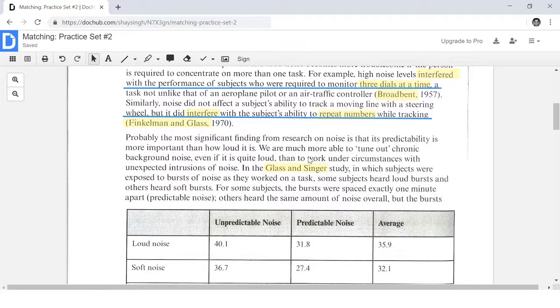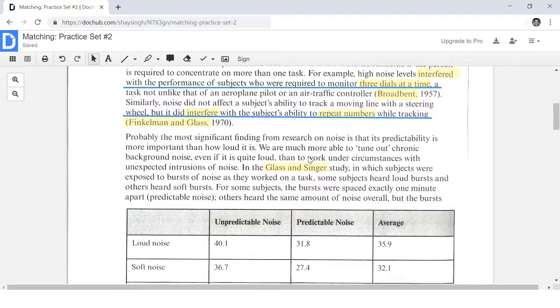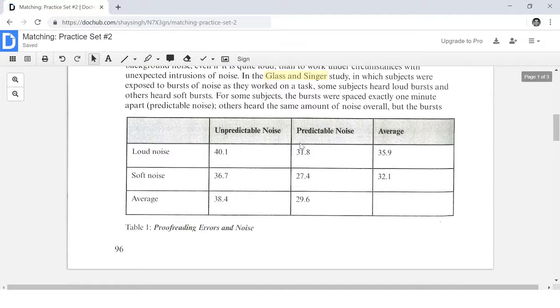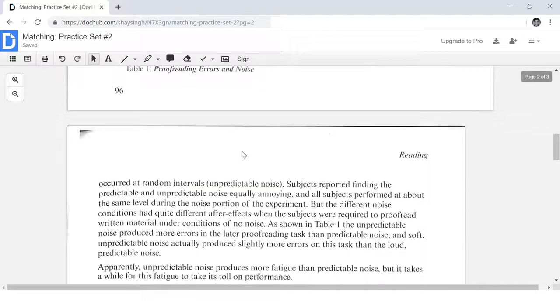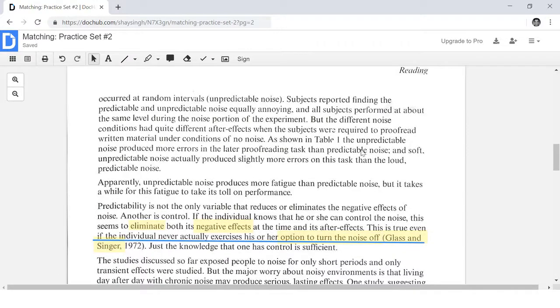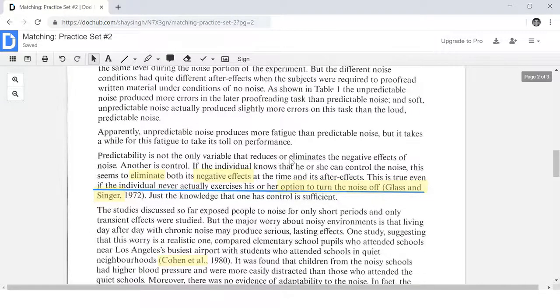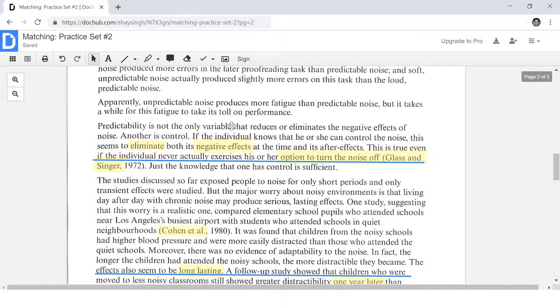Those are not the same keywords. Here it talks about loud bursts, predictable noise, unpredictable noise, soft noise. But I don't see anything about high-pitched noise and low-pitched noise.